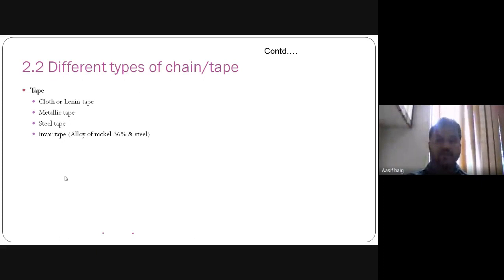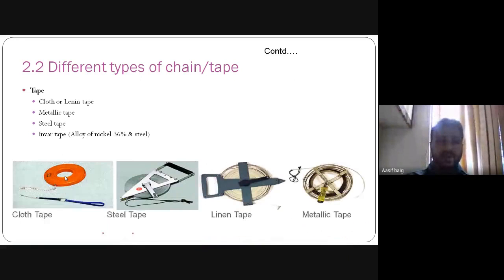Now there are several types of tape available in the market for surveying purposes. Cloth or linen tape, you can see in the figure. Metallic tape, steel tape, and invar tape, which is made up of an alloy of nickel. So about 30% nickel alloy is present, and steel is present in invar tape. You can see them in the figure.